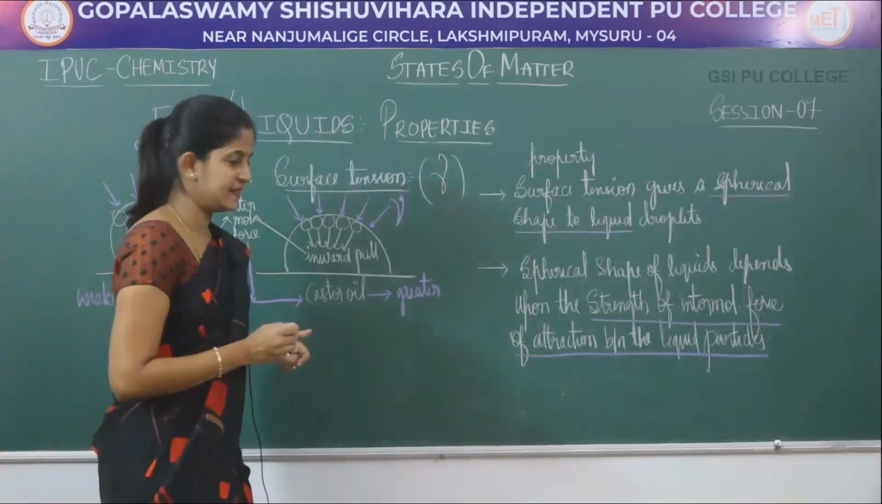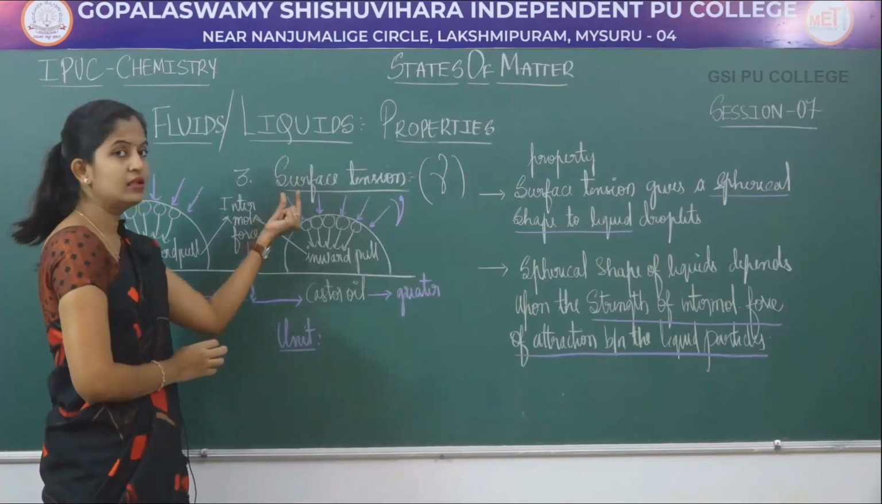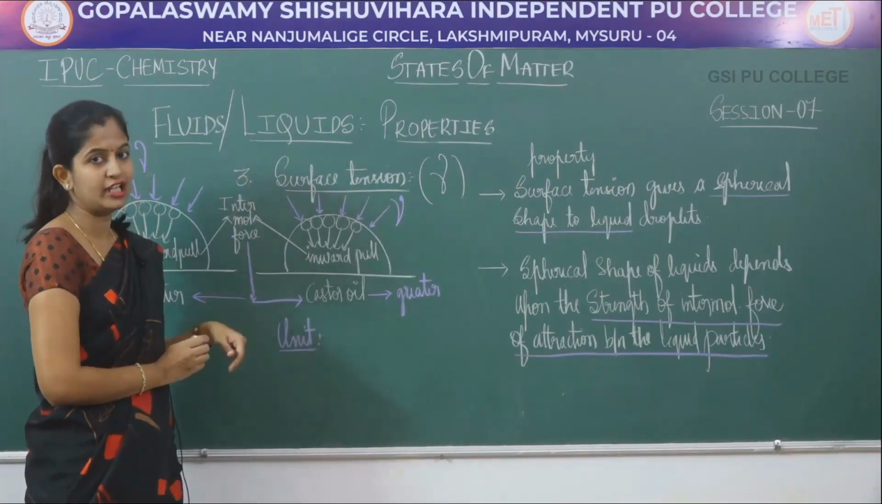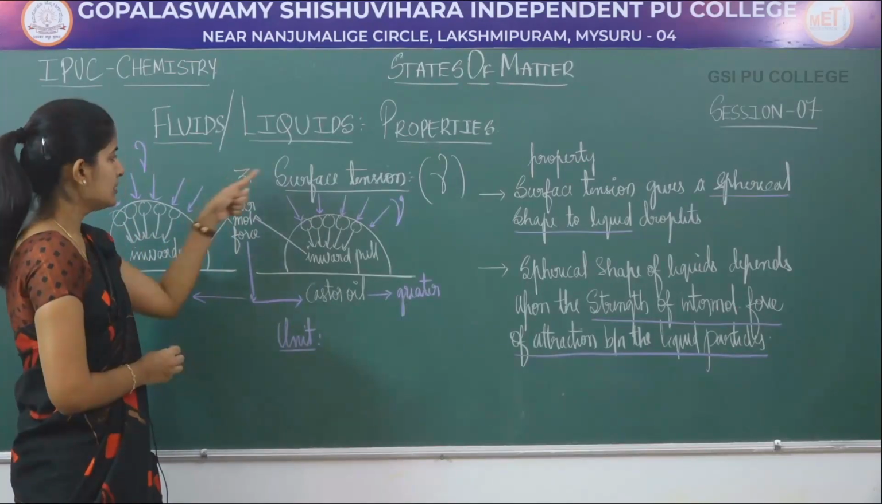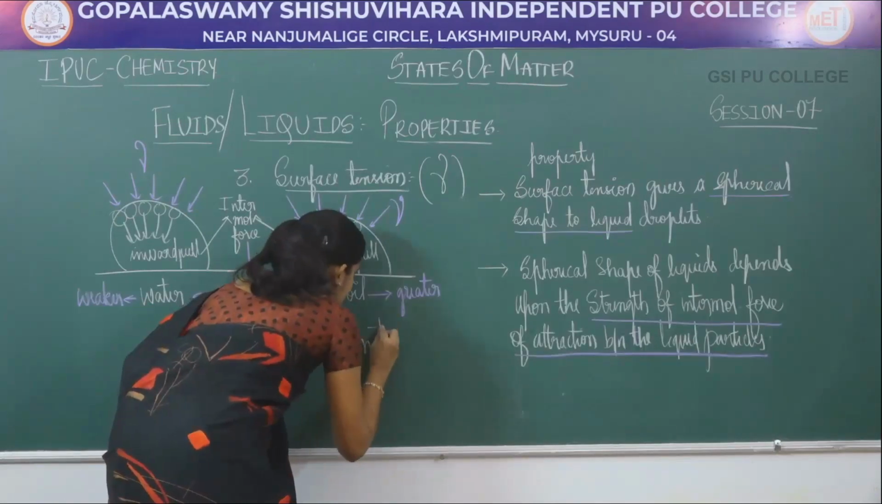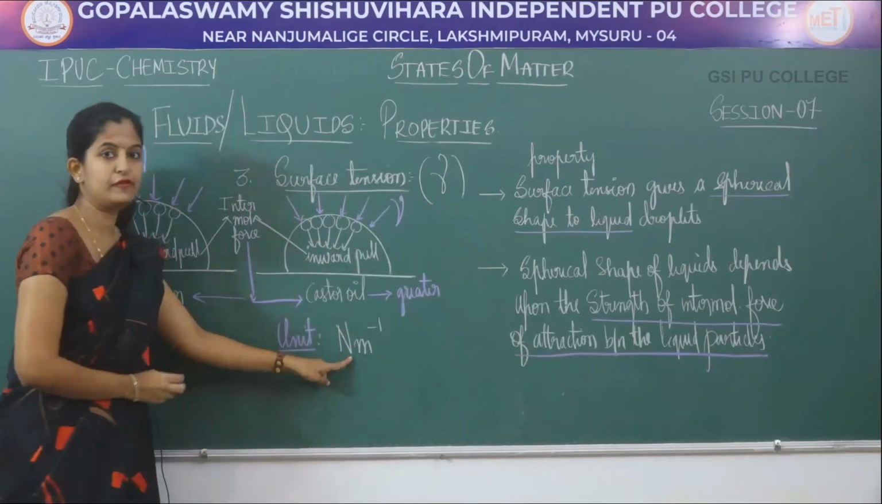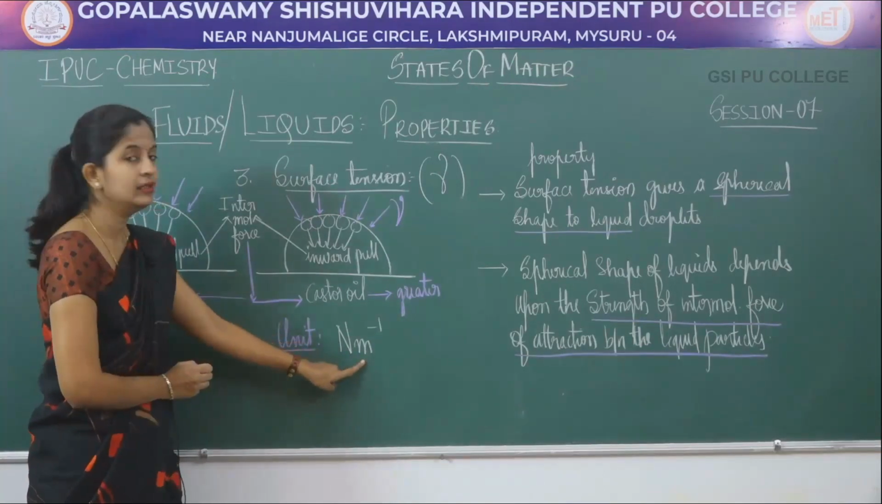The unit of surface tension: since it is a force acting upon the surface of the liquid, perpendicular in direction, the unit of your surface tension is Newton per meter. Since it is a force acting on the surface of the liquid, the unit is Newton per meter.